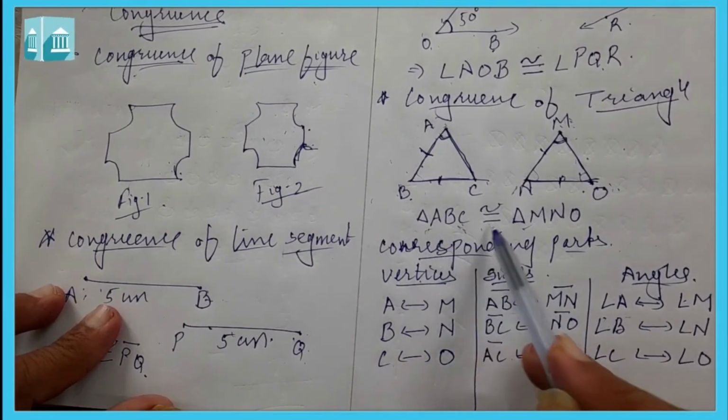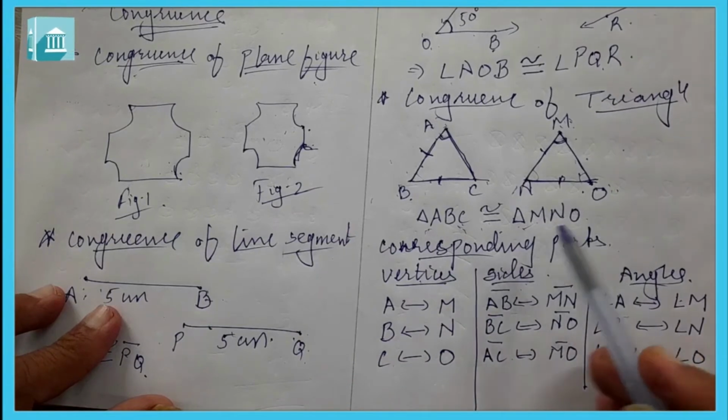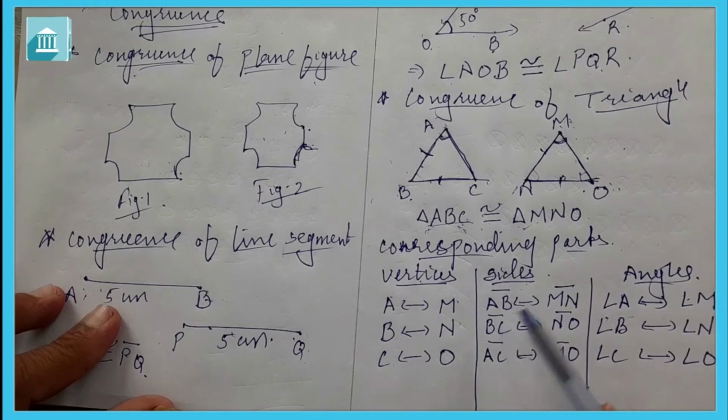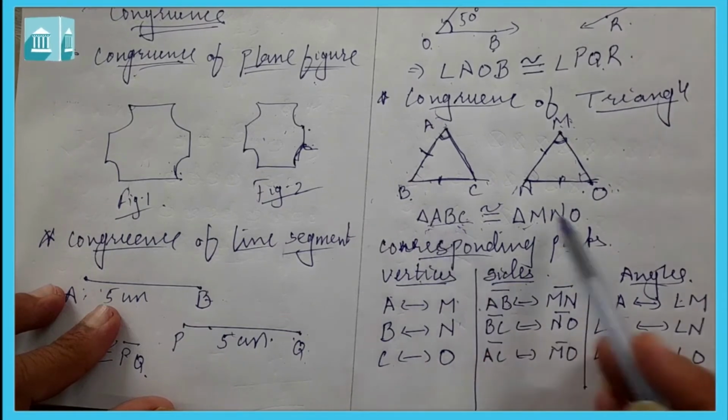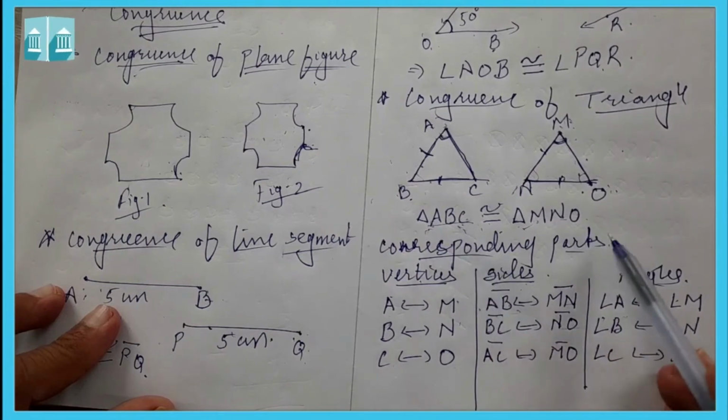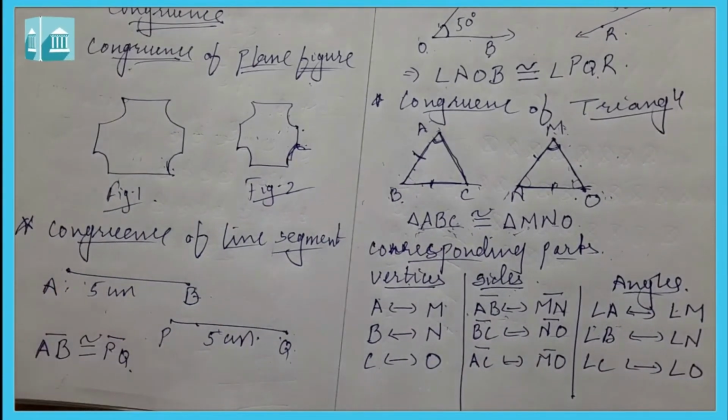If triangle ABC is congruent to triangle MNO, then AB corresponds to MN, BC corresponds to NO. So in this way these are the corresponding parts.